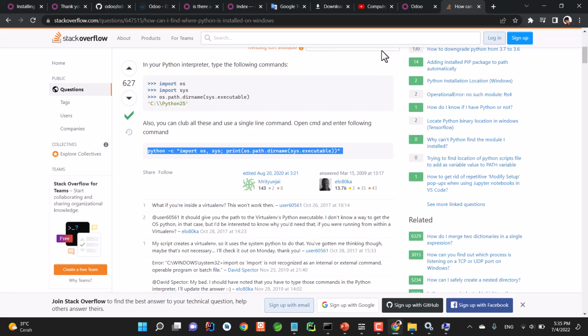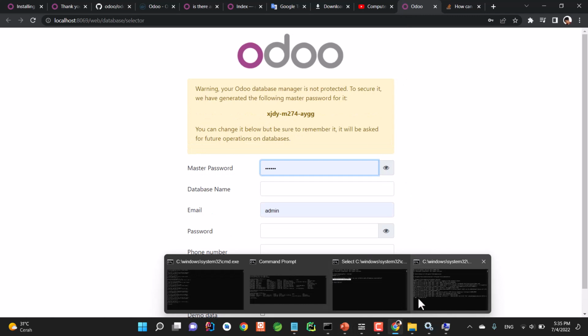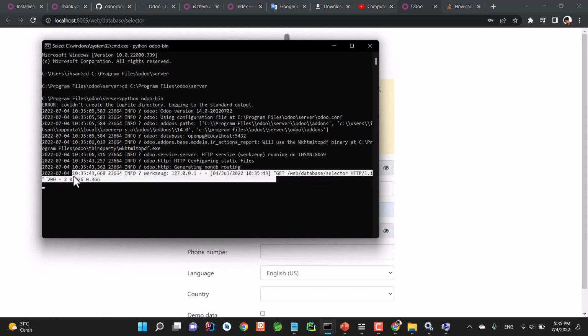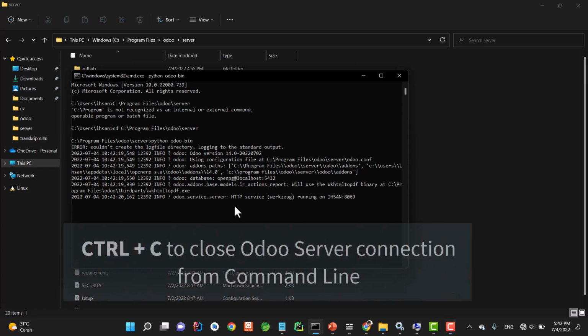Now if we, for example, visit the Odoo page again, and let's go back to the command line. Now here you can see directly in real time we get the logging info. And if you want to close the connection, you just need to press Ctrl+C on your keyboard twice.